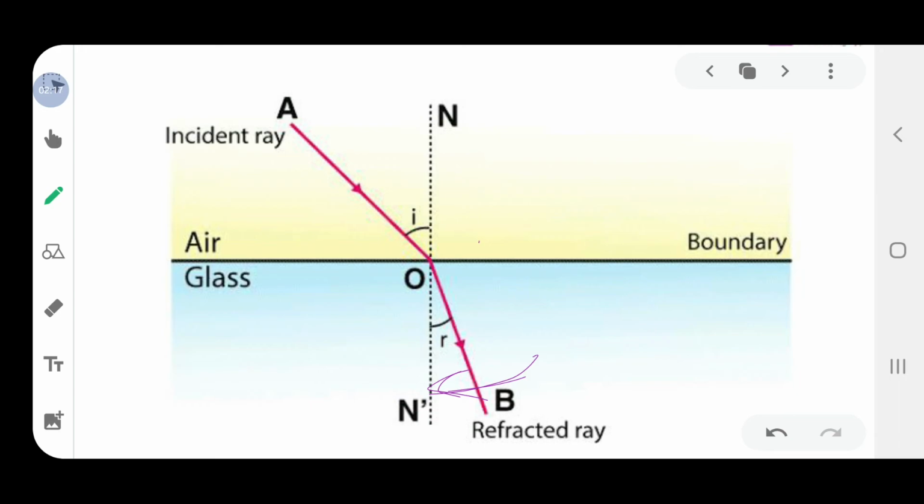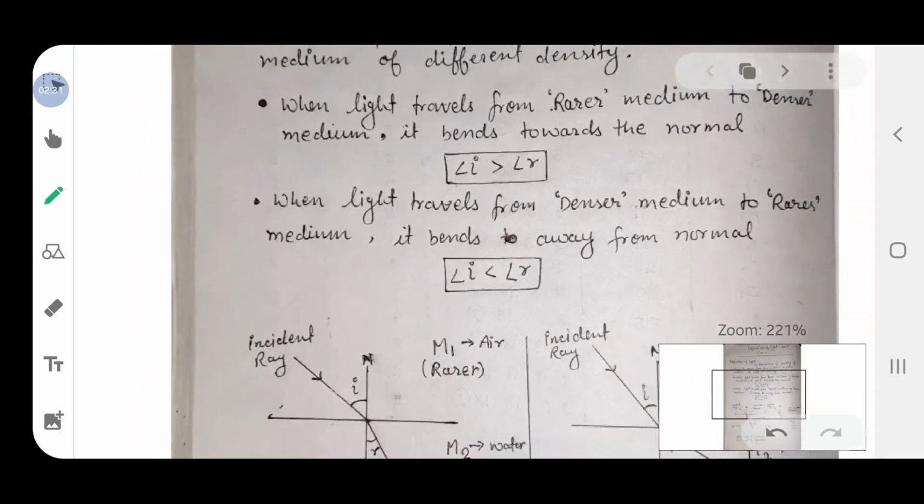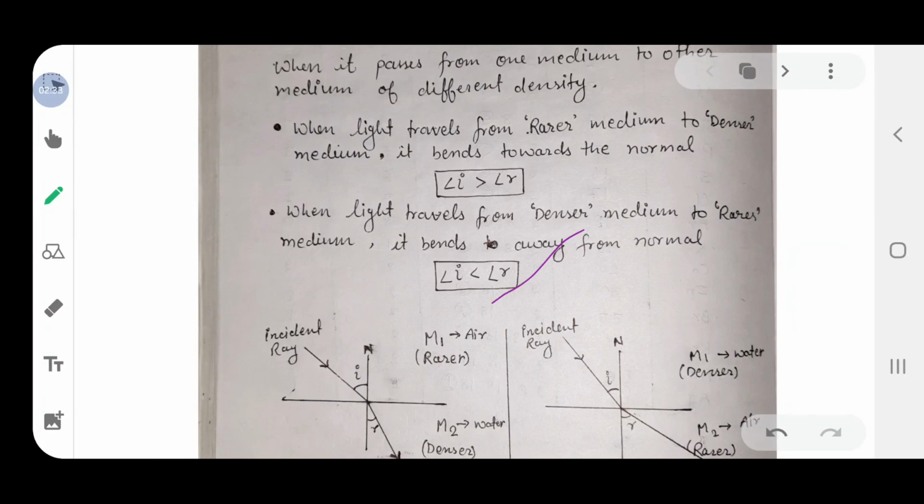So this is the phenomenon of refraction. Here the light is traveling from rare medium to denser. This is the rare medium and this is the denser medium. Now once again, when light travels from rare medium to denser medium, it bends towards the normal, and the angle of incidence is greater than the angle of refraction.